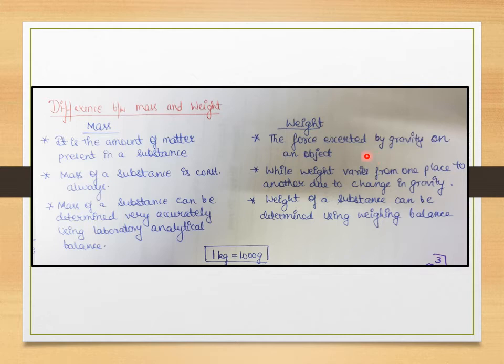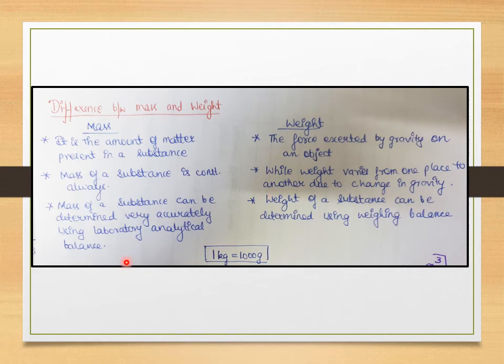Mass remains the same, it's constant, because the amount of matter inside you is not going to change. But weight changes from place to place according to the gravitational pull. So your weight is not constant, but your mass is constant.